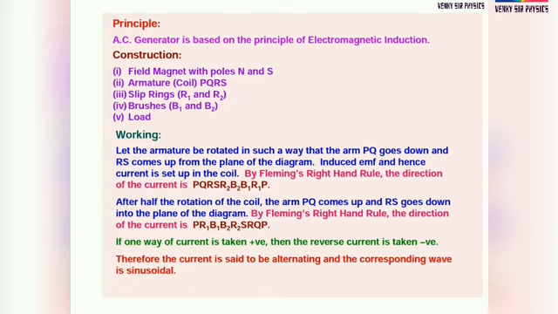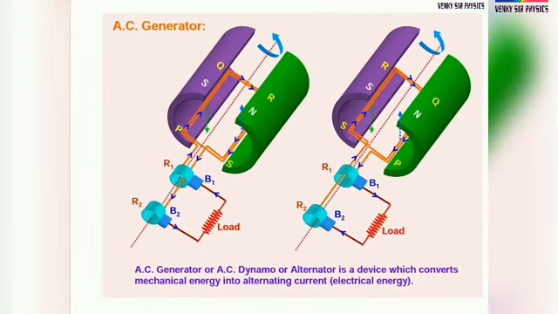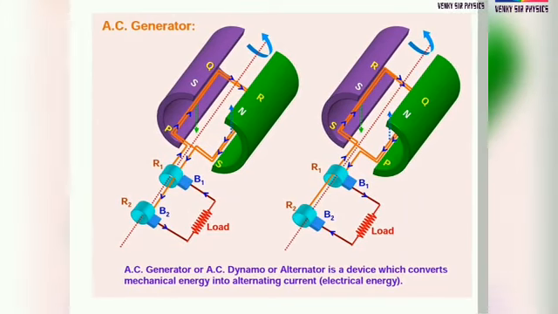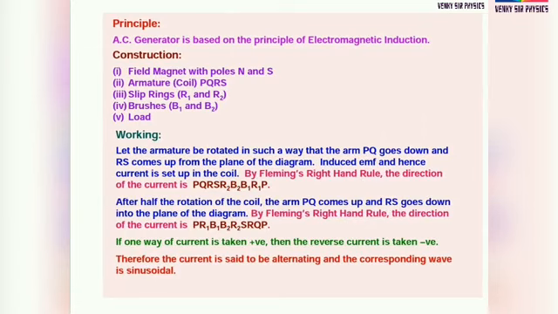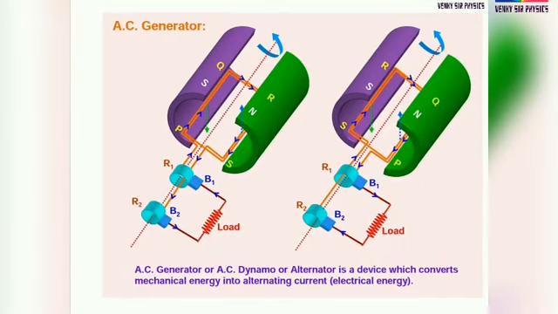The direction of current is PQRS, R2 B2 B1 R1 P. So these are the directions: PQRS, B2 B1 R1 P.